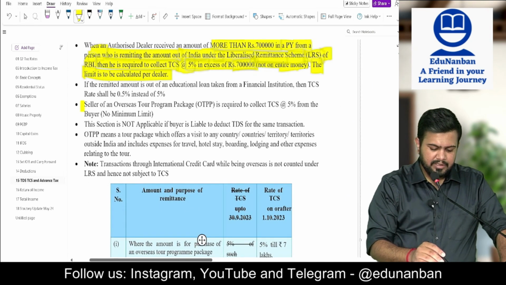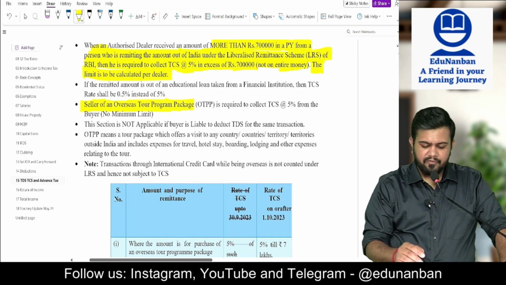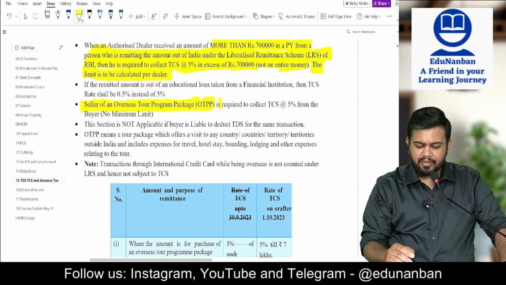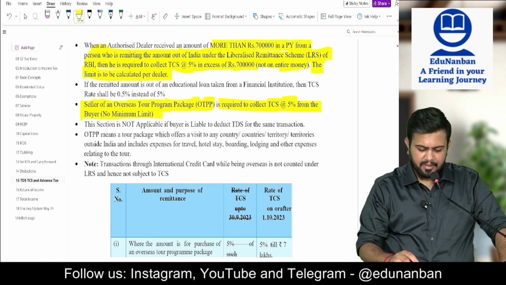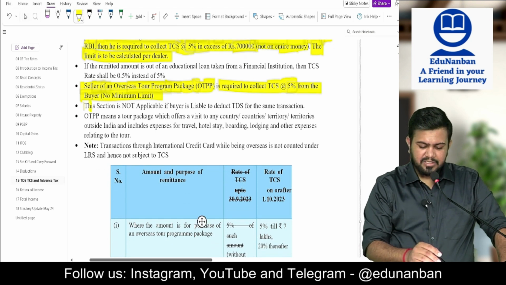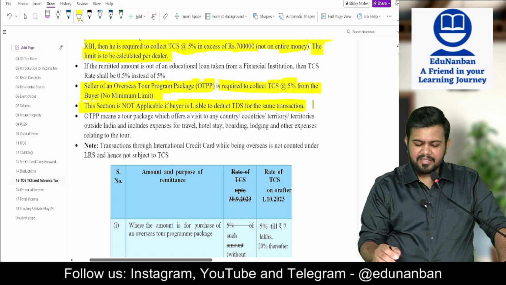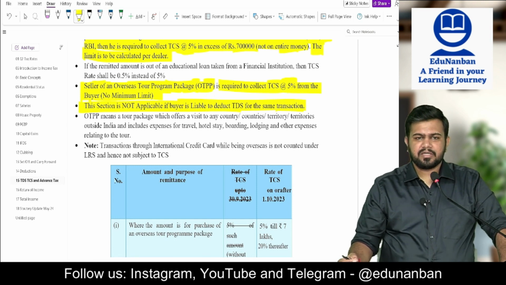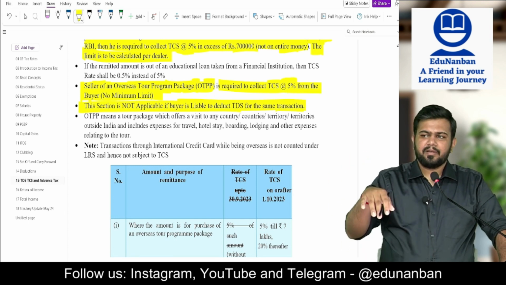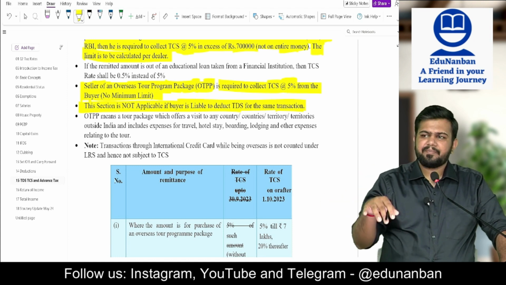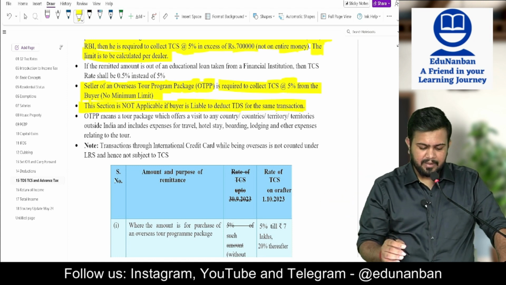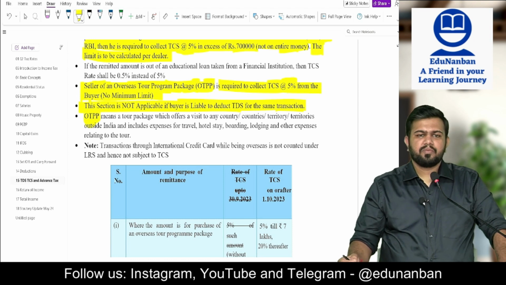Then see third point, seller of overseas tour program package is required to collect TCS at 5% from the buyer, no minimum limit. Then this section is not applicable if buyer is liable to deduct TDS on the same transaction. So if TDS is applicable, then this TCS will not be applicable. Sir, what is overseas tour program package?